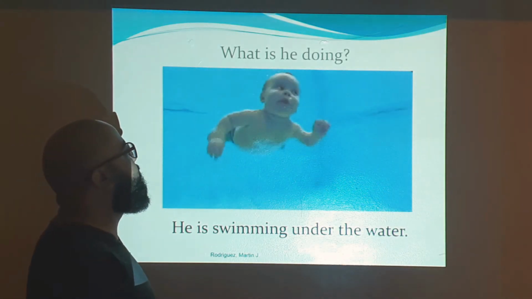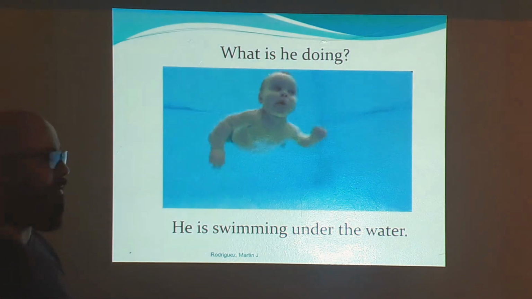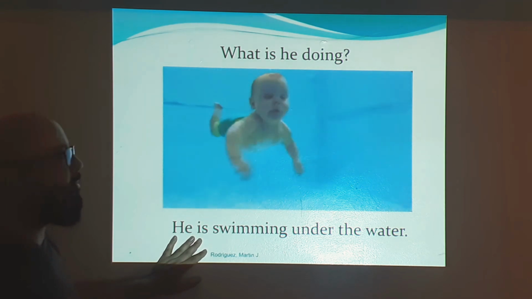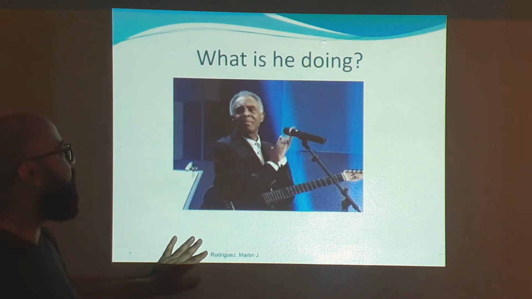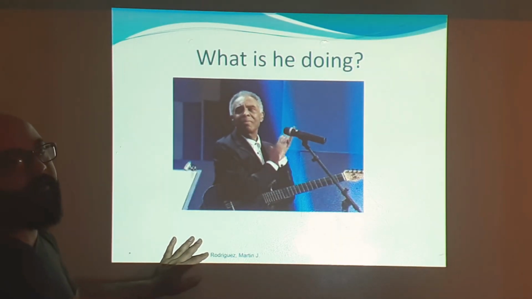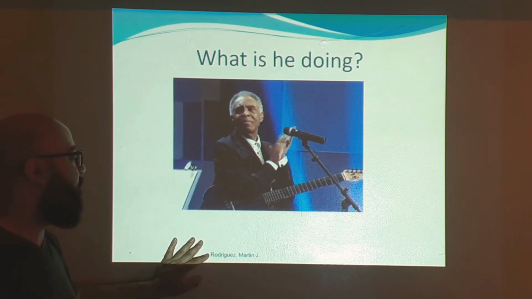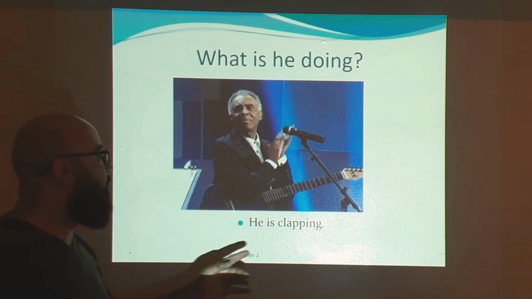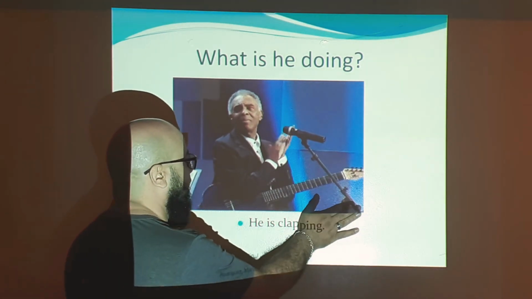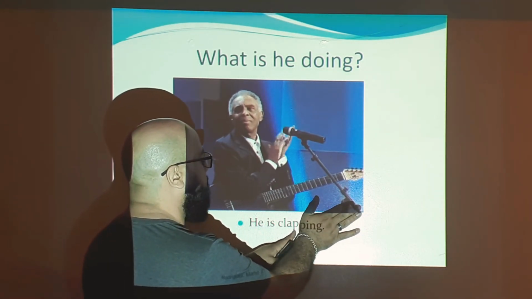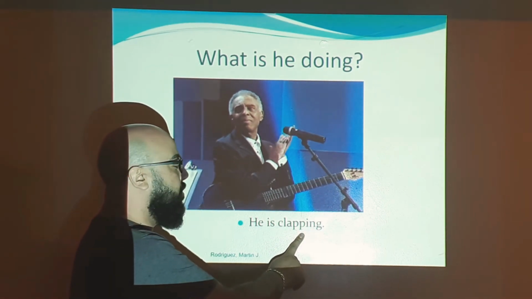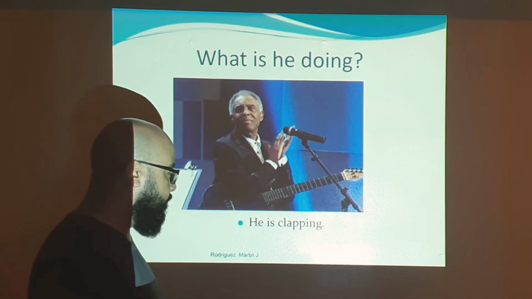For example, let's see. What is he doing? Of course, the answer is here, and it is. He is swimming under the water, right? What is he doing? Right? So the answer is, he is clapping, right? So he's clapping. If you see here, clap, but again, consonant, vowel, consonant. That's why we have to double the consonant here for clapping.